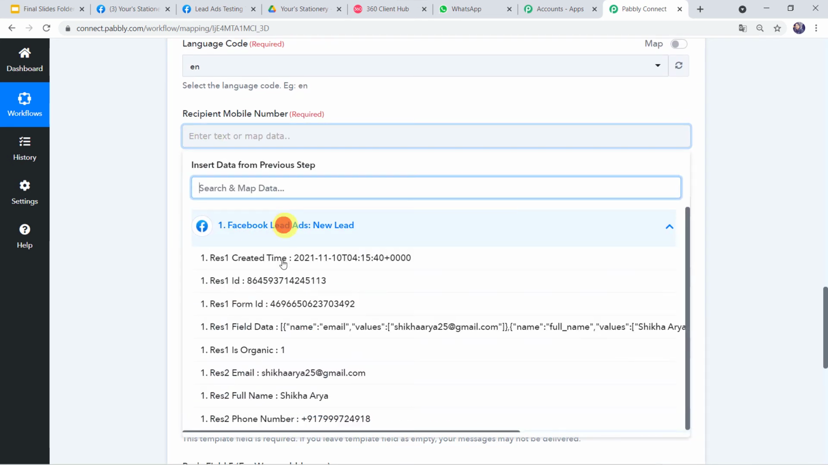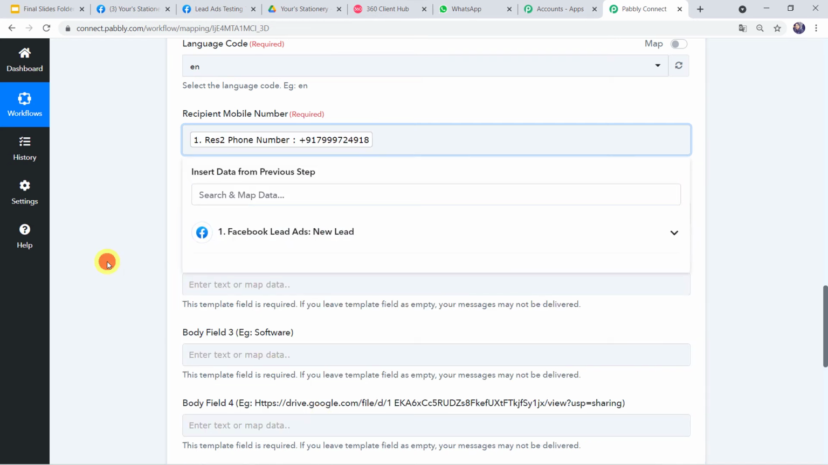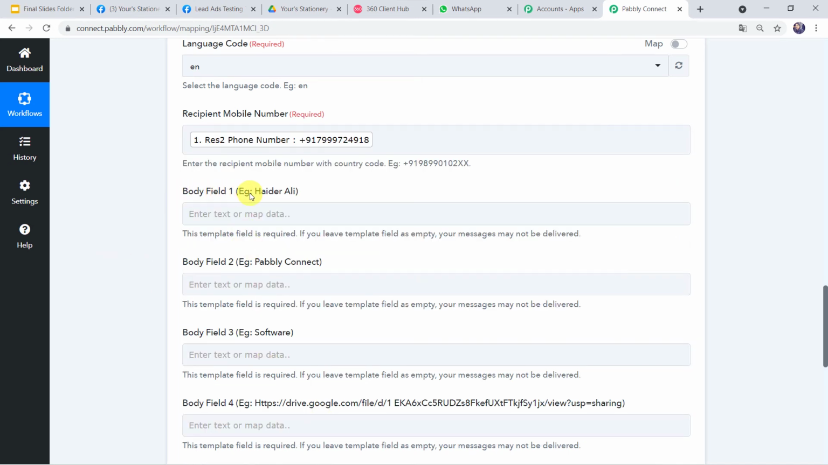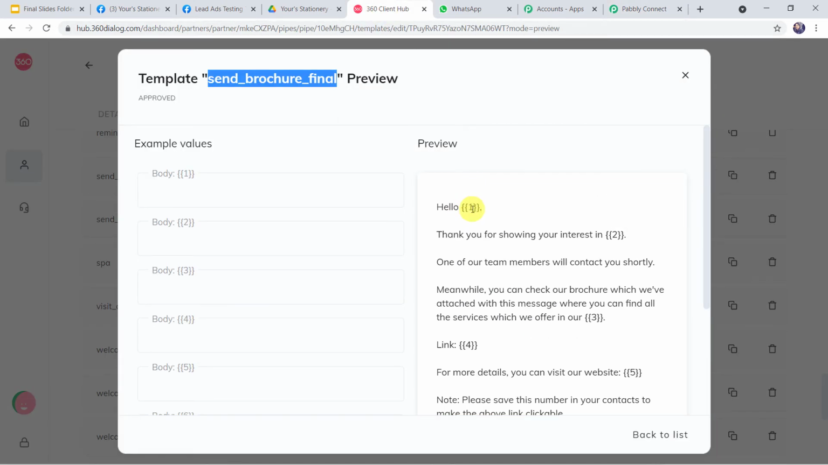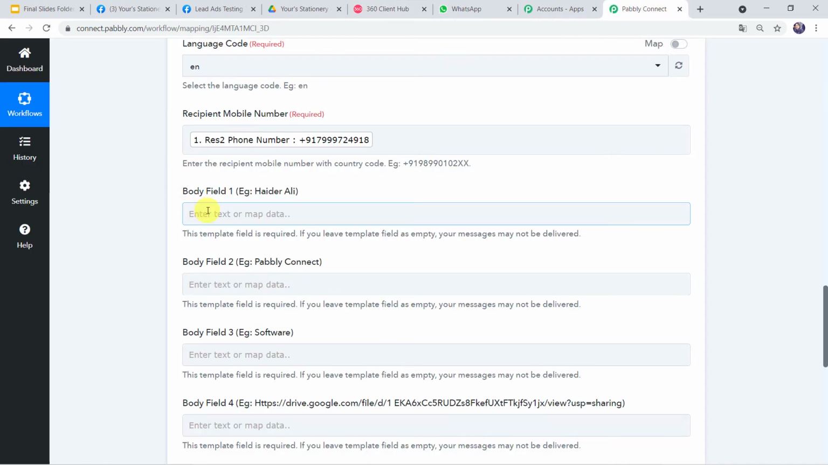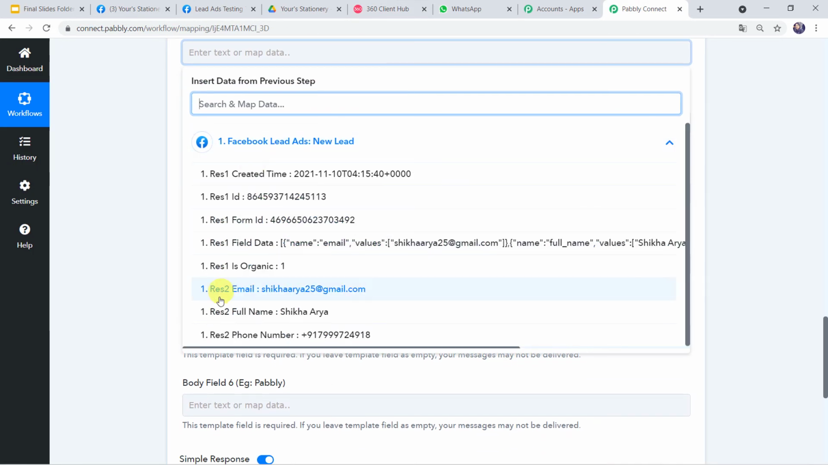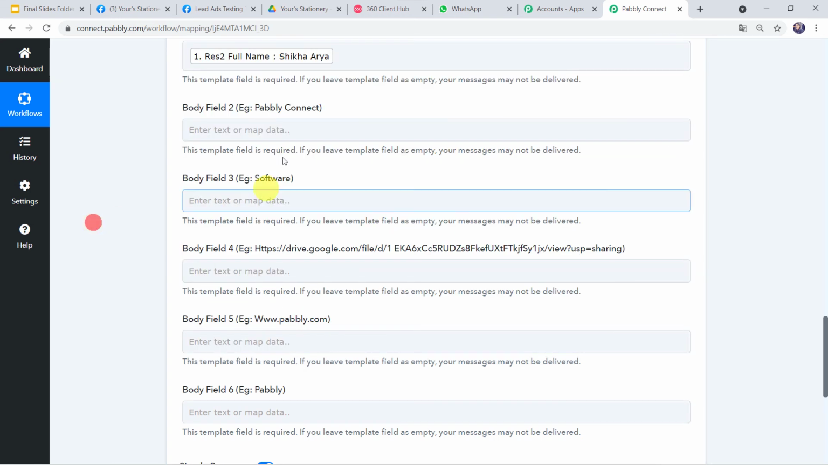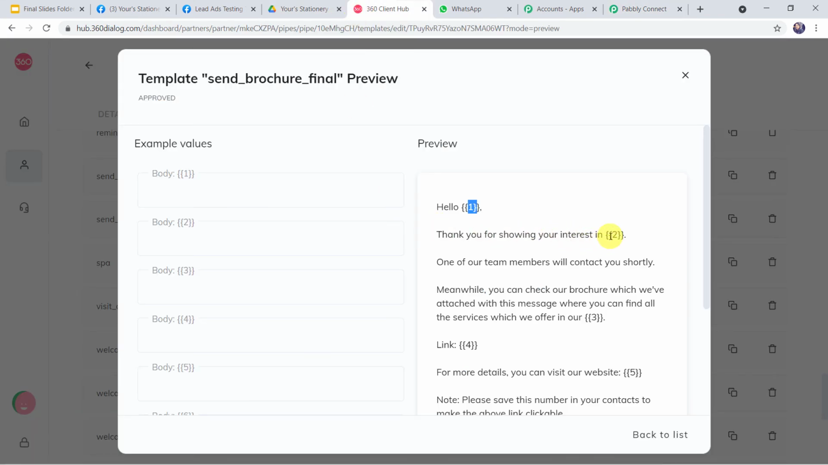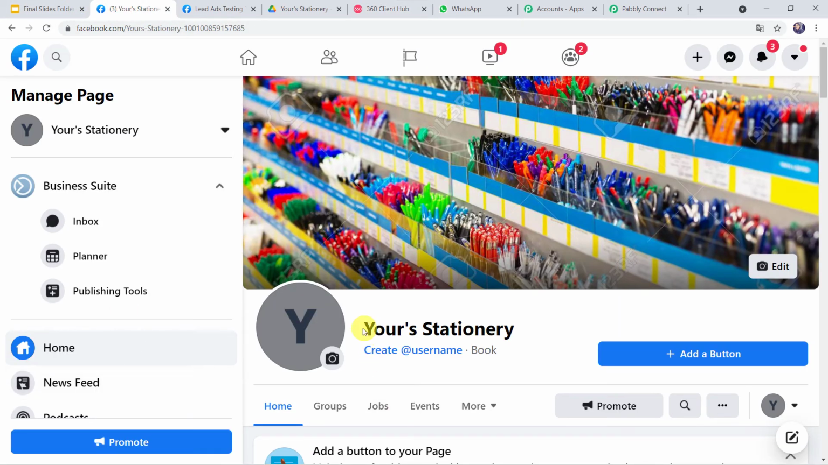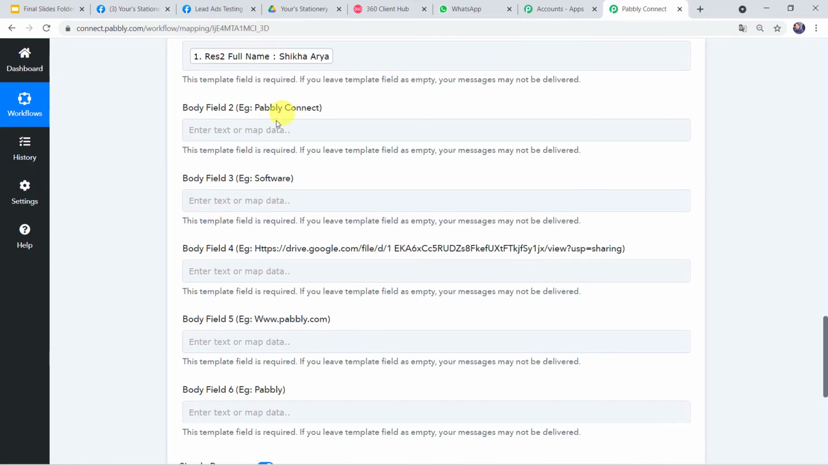So here in the recipient mobile number, let's go to Facebook lead ads, and this is the phone number. Now body field 1, example Heather Ali. In the template, we want the name of the customer as the first parameter, hello. So here I'll just select the name of the customer from Facebook lead ads, and the name was Shikha Arya. Now body field 2, example Pabbly Connect. Here in the template, we want thank you for showing your interest in. Here your company name is going to come. Our business name is Yours Stationery, so we have to simply give the same name over there in Pabbly Connect, that is Yours Stationery.